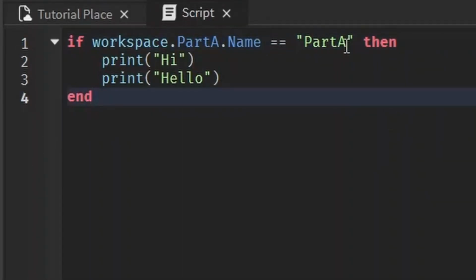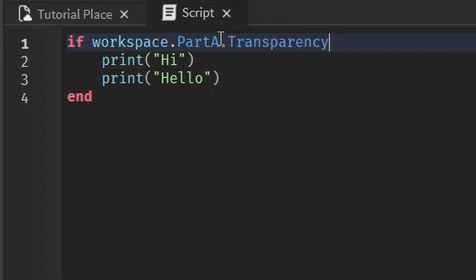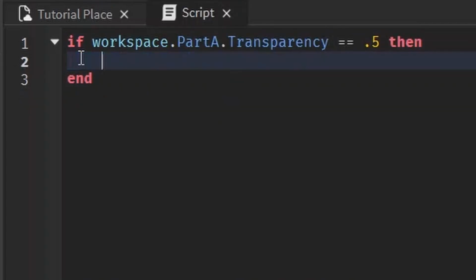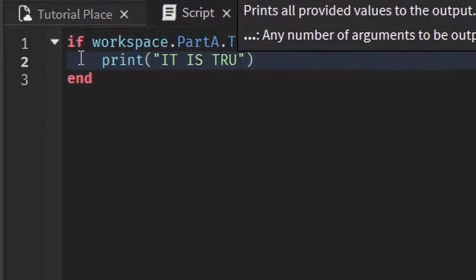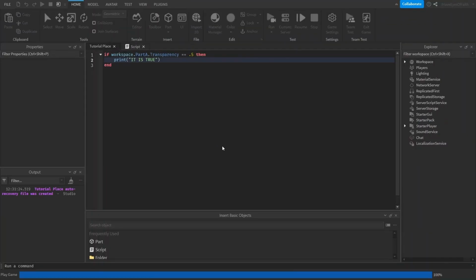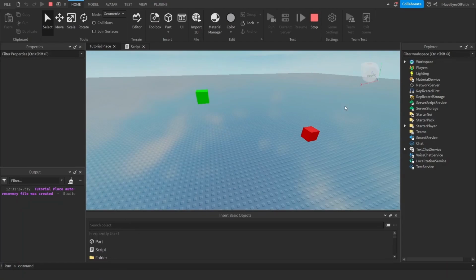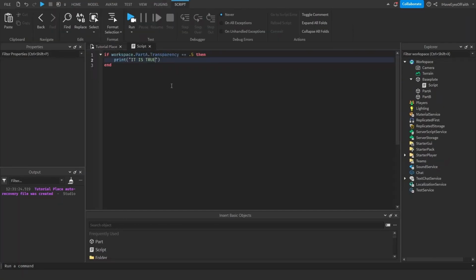We could even check any property we want. We could check if the transparency is equal to, I don't know, 0.5. We can check if the transparency is equal to anything. Two equal signs, remember. And then if it's true, we can say print it is true. But too bad, the transparency is not equal to 0.5, so nothing gets printed. Yeah, you can check any property, check if it's equal to whatever you want.